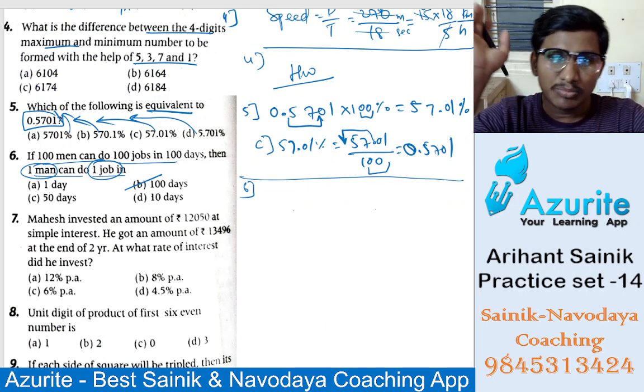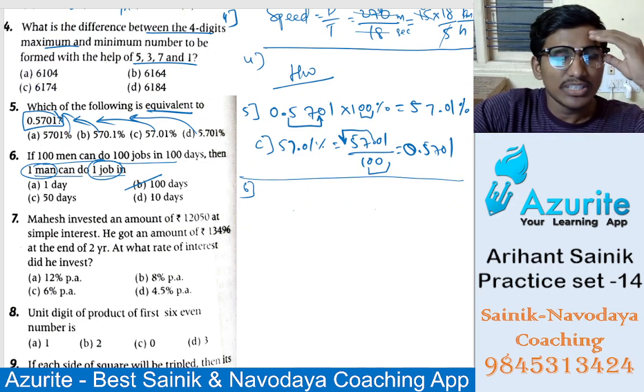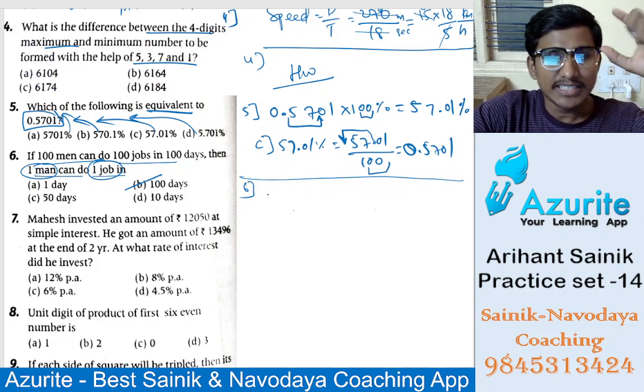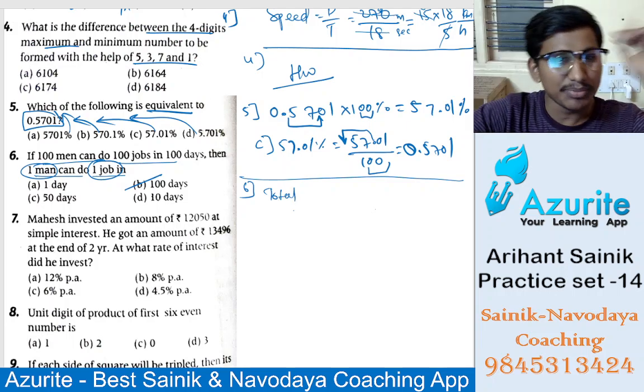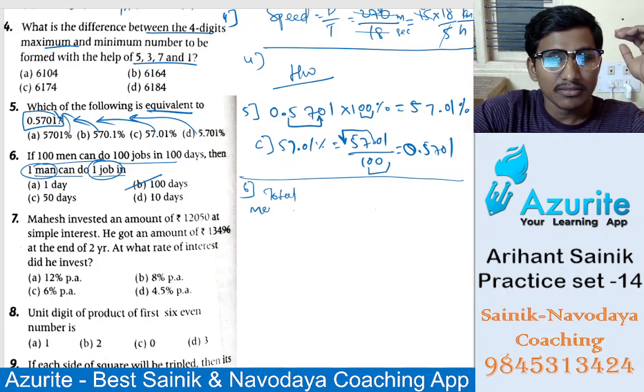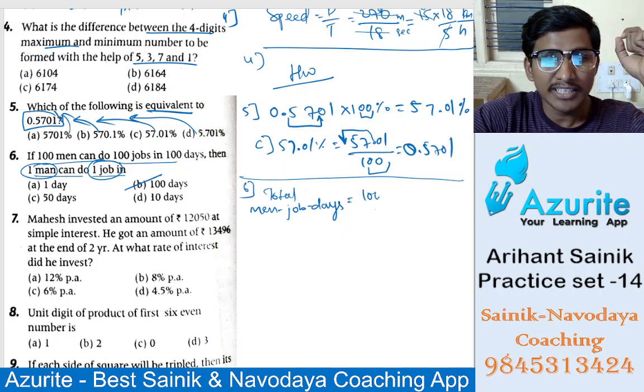So see here, you may get confused in that. We'll do it a little differently. Here is the total work of all the people: men, jobs, and days. How many men? 100 men. How many jobs? 100 jobs.